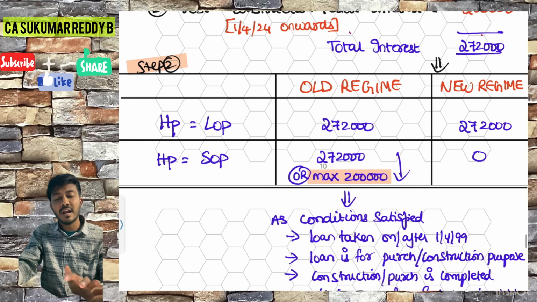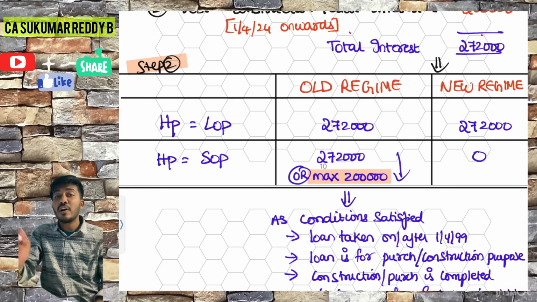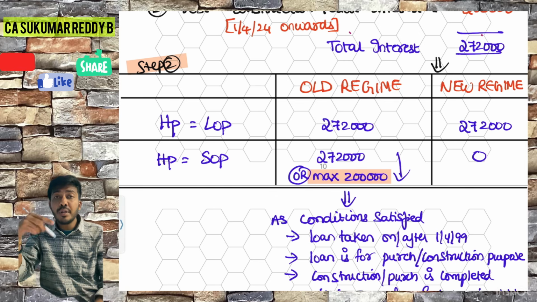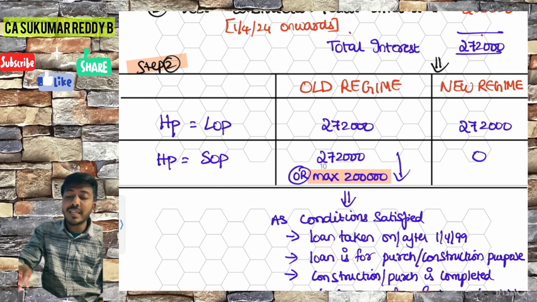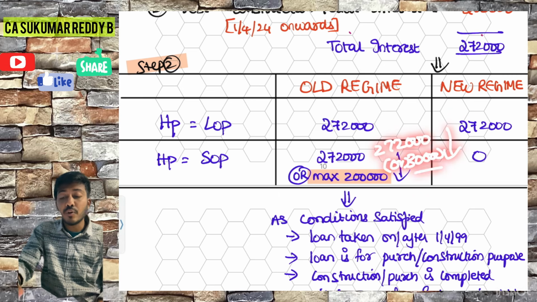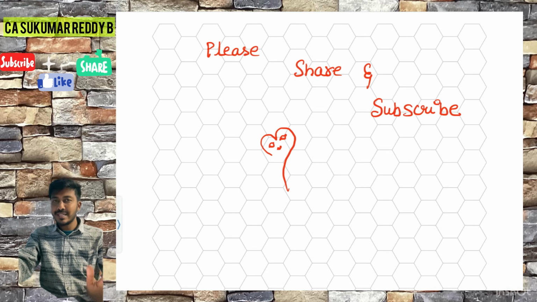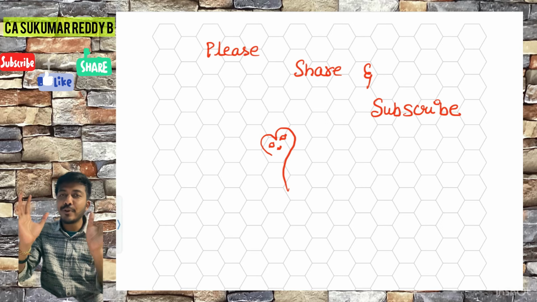You can take deduction under the old regime for SOP. In the new regime, it is 0. However, for example, if the question says the loan is not for construction but for repairs, what would be the answer? It will be 2,72,000 or 30,000, whichever is lower. 30,000 would have been the answer. Got it or not? This is all about today's video.